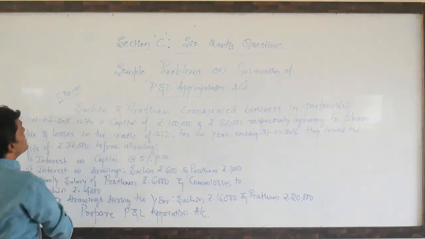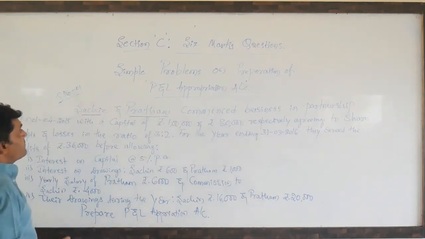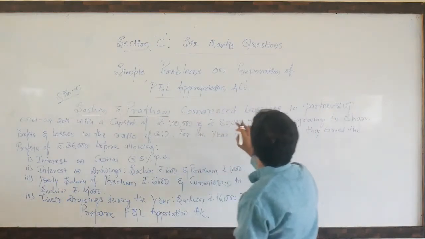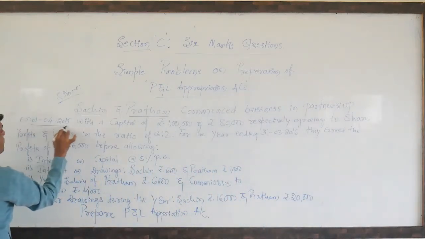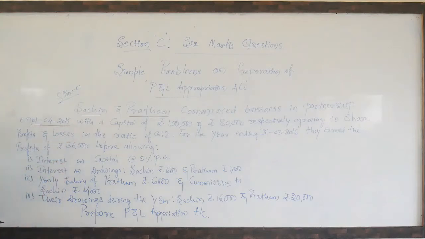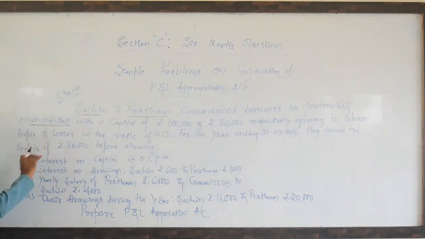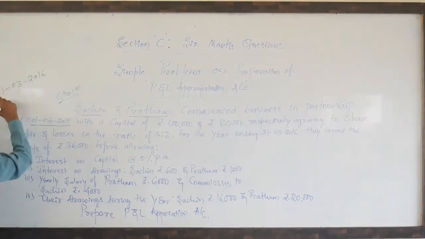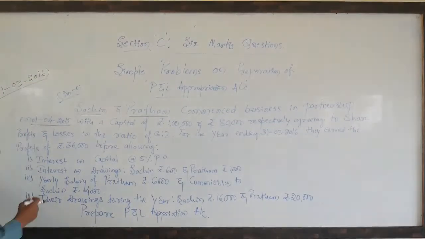Okay, dear students, Sachin and Pratham commenced business in partnership on 1/4/2015. This is the opening day, the beginning date. The year ending will be 31/3/2016. This date is very important for us while preparing the profit and loss appropriation account.